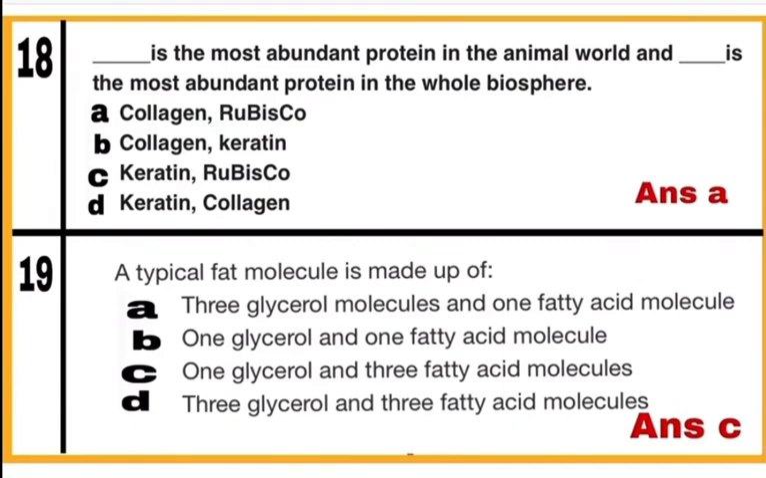Question 18. Dash is the most abundant protein in the animal world and dash is the most abundant protein in the whole biosphere. Collagen is the most abundant protein in the animal world and rubisco is the most abundant protein in the whole biosphere. The full form of rubisco is ribulose bisphosphate carboxylase oxygenase. So here mark A as the correct answer.